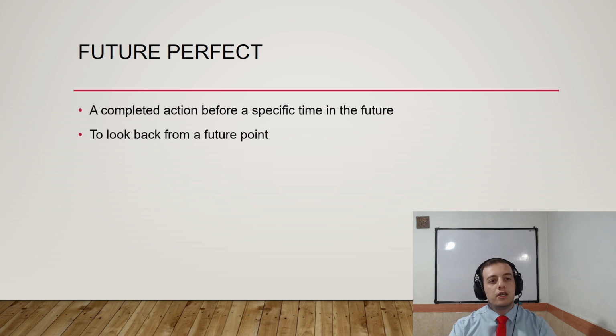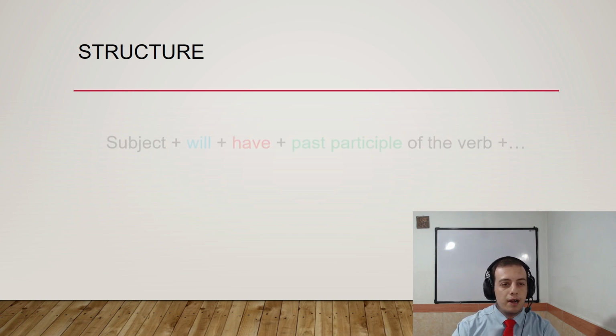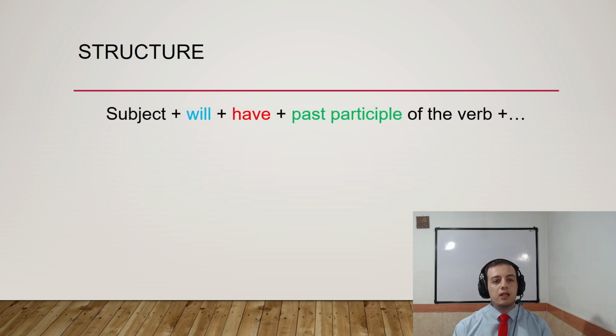Before we look at the examples, let's look at the structure of this grammar. Subject plus will plus have plus past participle of the verb. So don't forget to use the past participle of the verb, and also have is important here. It shows the perfect time here.